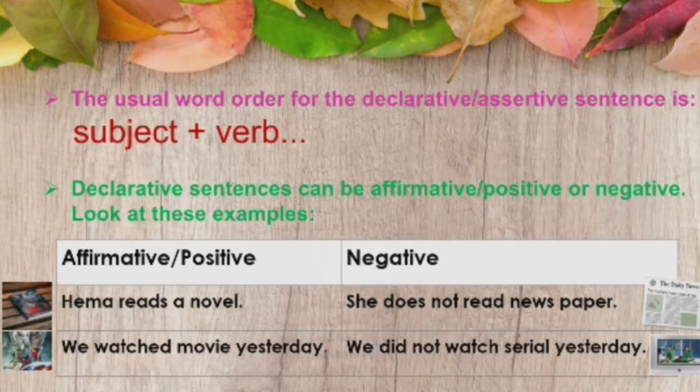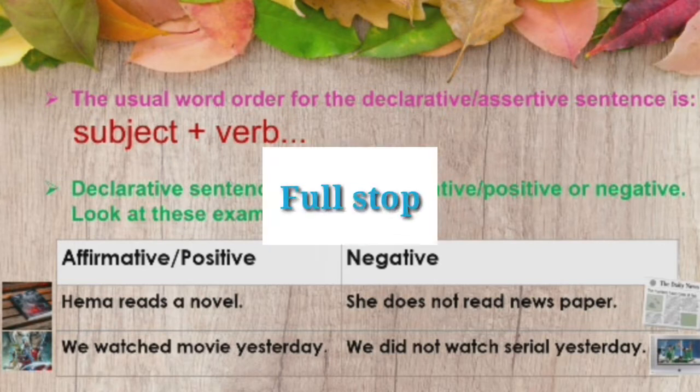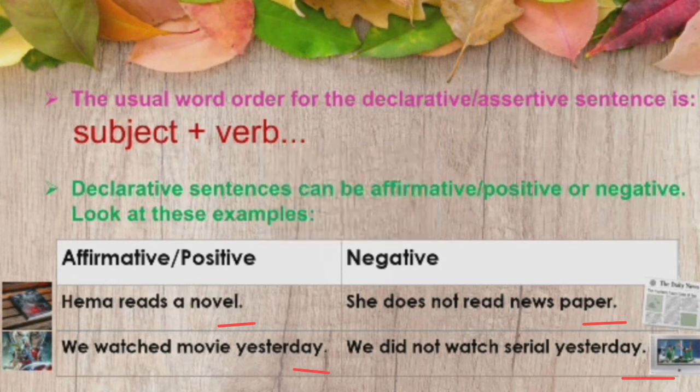The difference is, in negative sentences we use negative words like not. The second common thing is, both types of sentences tell us about something or someone. The third common thing is, both types of sentences use a full stop at the end. So we need to understand the structure, its purpose and the punctuation.